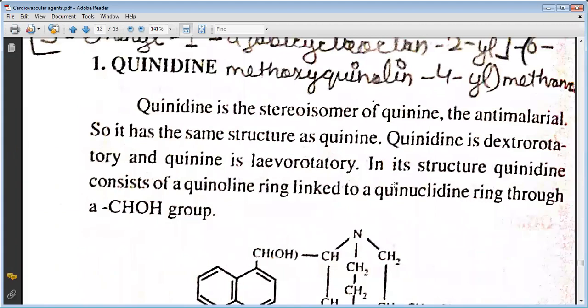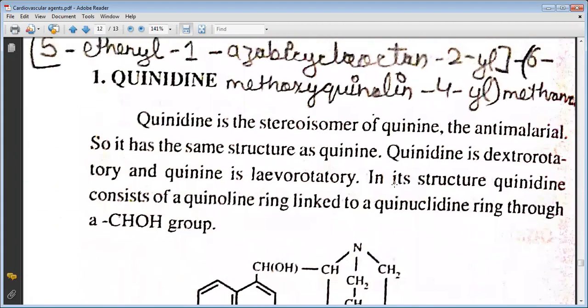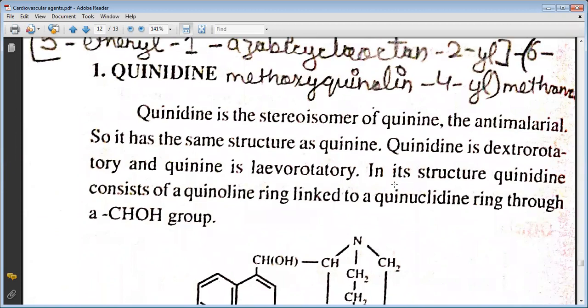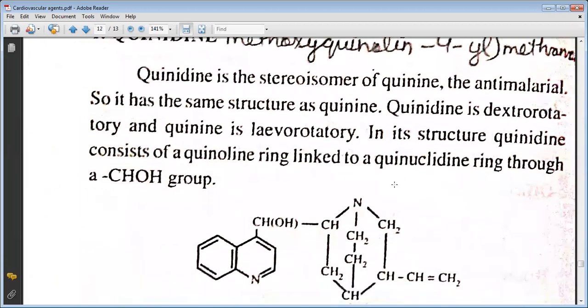The last drug is quinidine. The nomenclature includes 5-ethenyl-1-azabicyclo-octan-2-yl-6-methoxyquinolin-4-yl-methanol. It is the stereoisomer of quinine, the antimalarial, so it has the same structure as quinine. Quinidine is dextrorotatory and quinine is levorotatory.